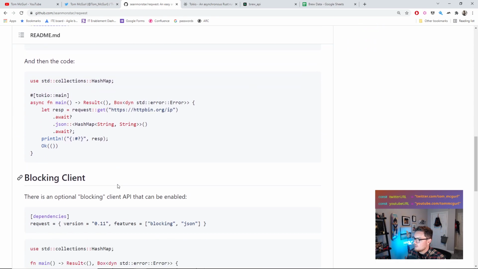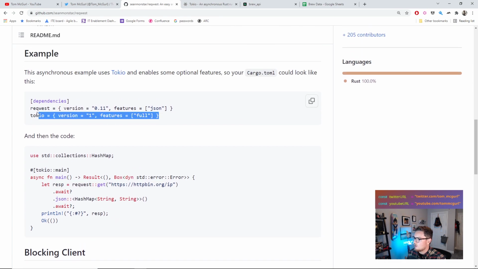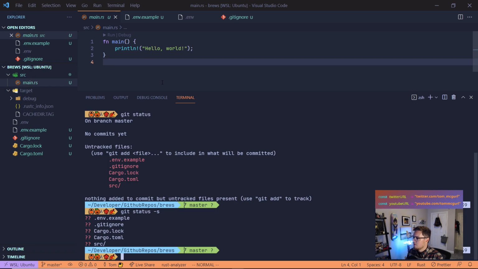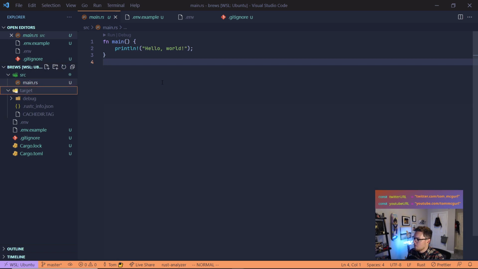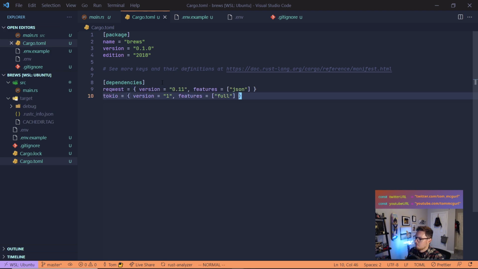So first things first, what we're going to do is we're going to add our dependencies. And we'll do that to our TOML, right? So we're going to add request and Tokio. So I'm just going to copy this. I'm going to go right over to my repo here. We're going to go down to our Cargo.toml. Again, TOML, Tom's Obvious Markup Language, Tom. Come on. No brainer for me to use this, right? So we have request and Tokio.